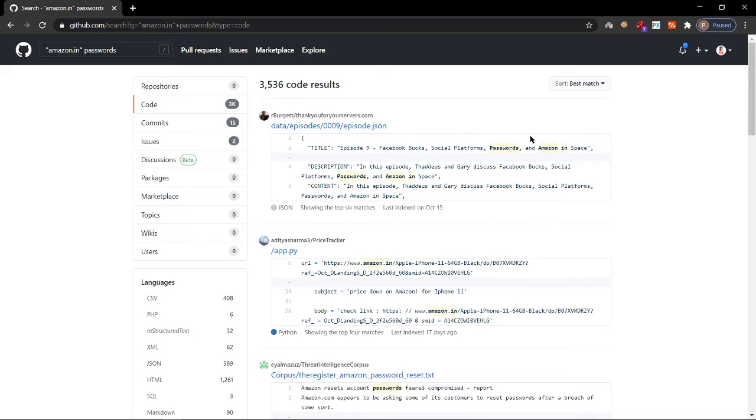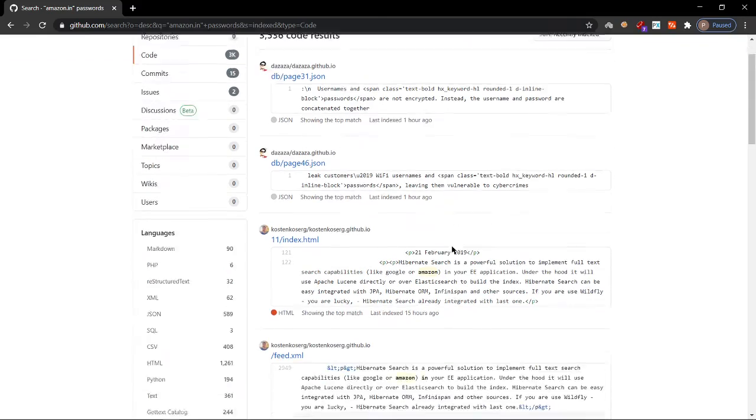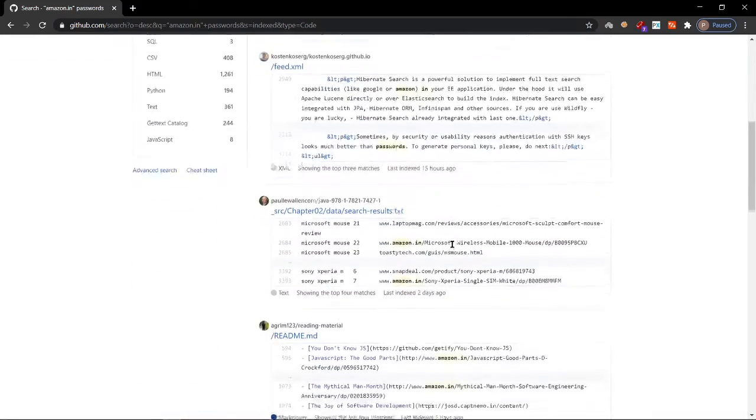If in case you are able to find some usernames and passwords through this, before that you have to click on the sort tab at the top and click on recently indexed. So you could see what was indexed recently, before 1 hour, and this too was indexed recently before 1 hour.